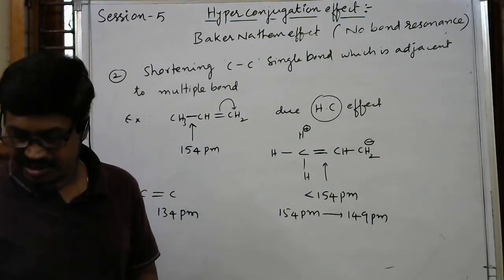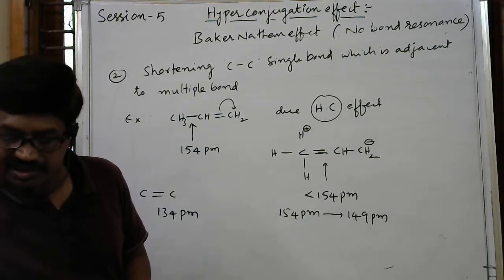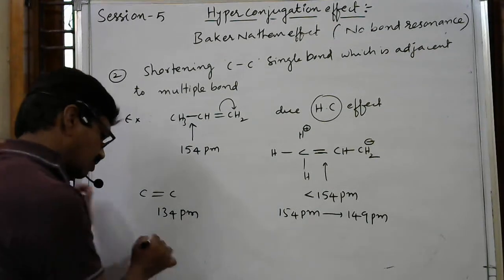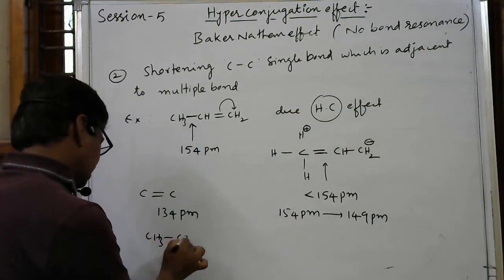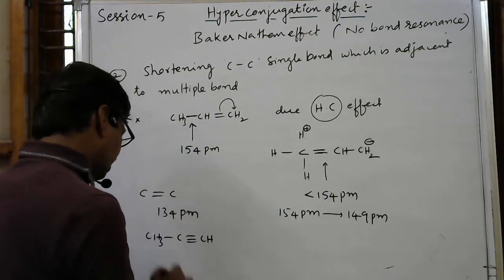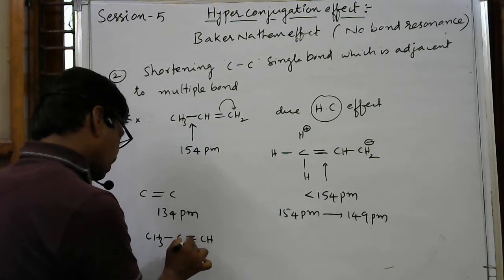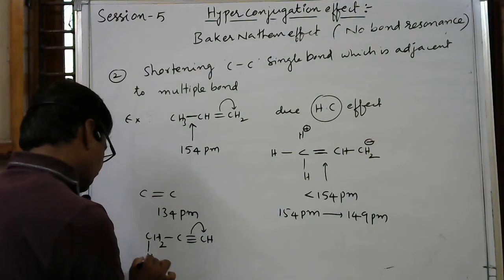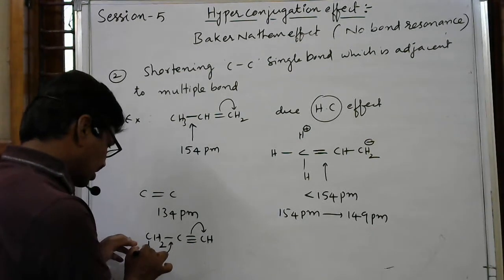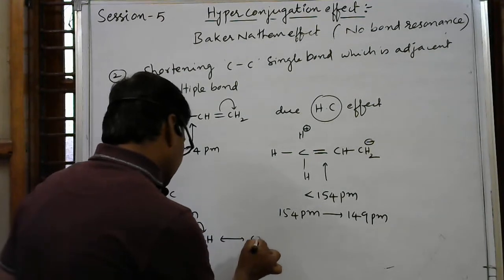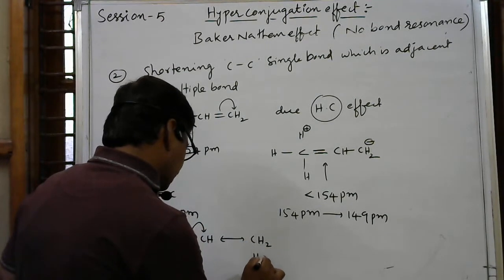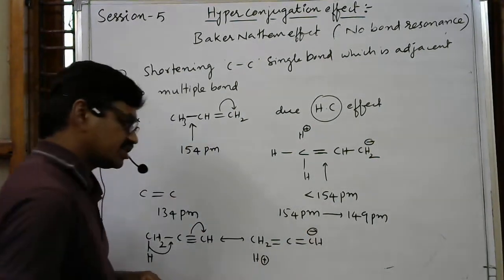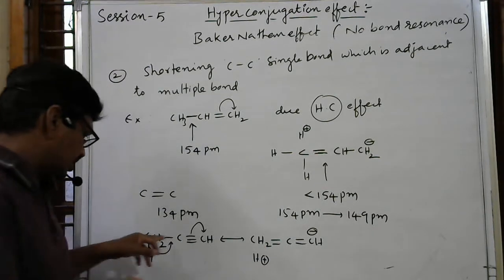So this is another application. Then the next application: propyne I am taking. Here I am giving one more example. Propyne: CH3, C triple bond CH. Here also, because of hyperconjugation, whenever this bond shifts, among these hydrogens I am writing one like this. Whenever this hydrogen gives its sigma electrons to this side, then here CH2, one hydrogen remains here only with no bond, and it becomes a double bond, here double bond CH, and this CH carbon gets a negative charge. So because of this double bond, before that here we can expect a single bond.